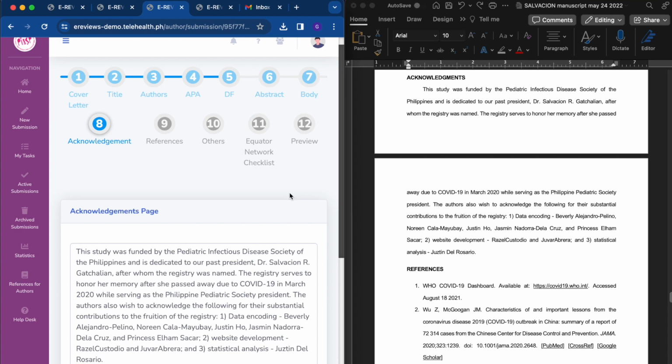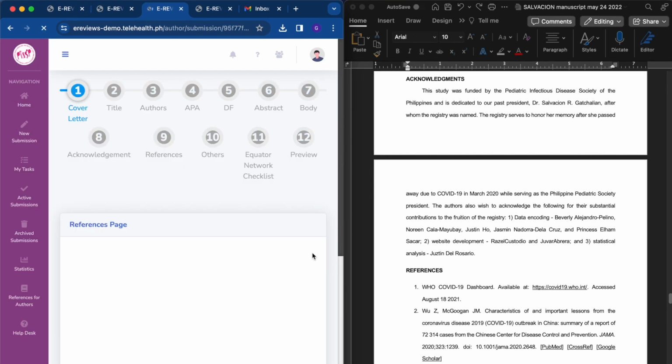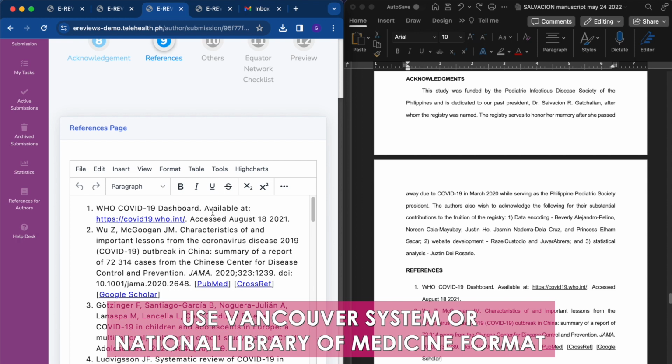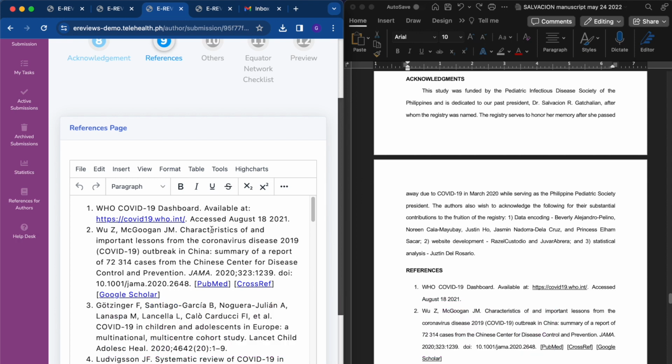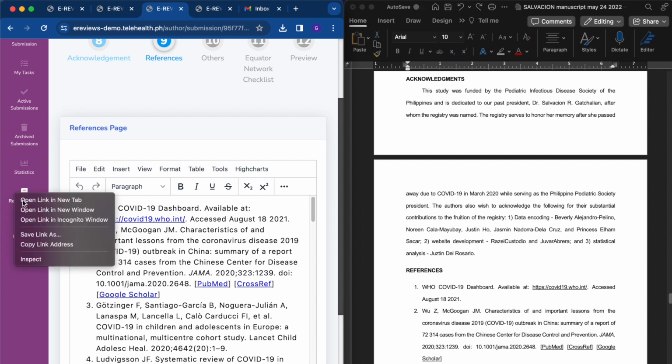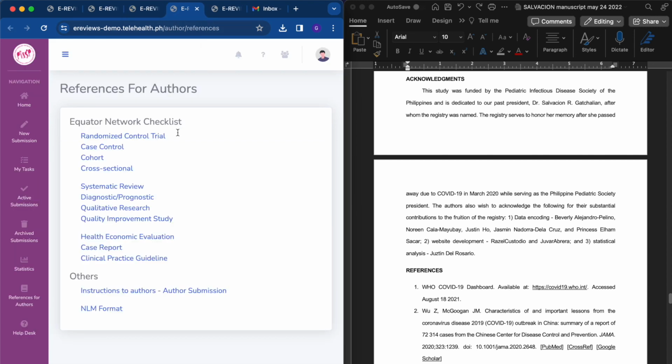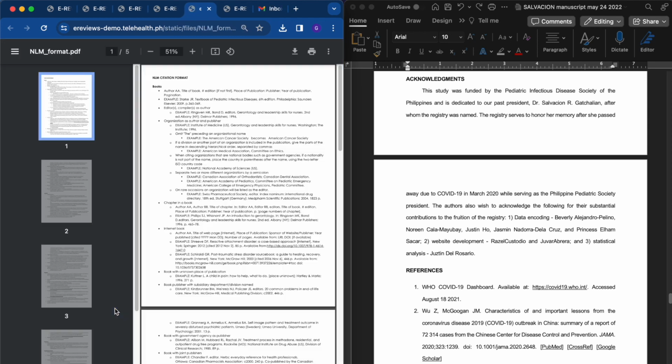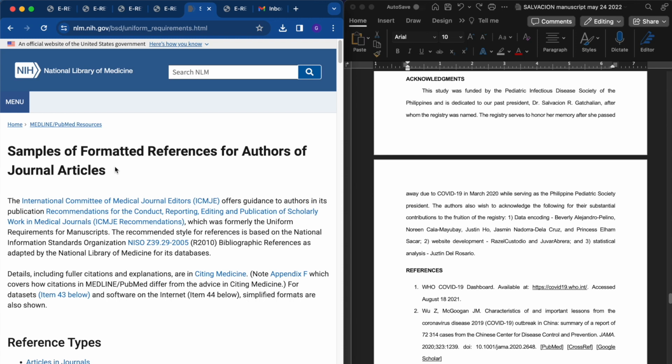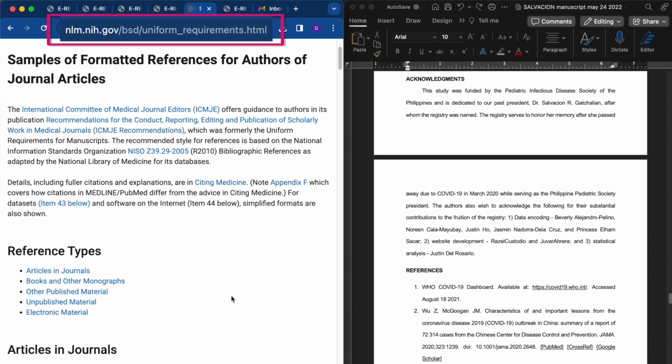Authors must then add the acknowledgements and references. The Vancouver system, or the National Library of Medicine format, must be used for all citations and references. A quick guide to the citation system may be found in the References for Authors. An extensive guide may be viewed using the following link.